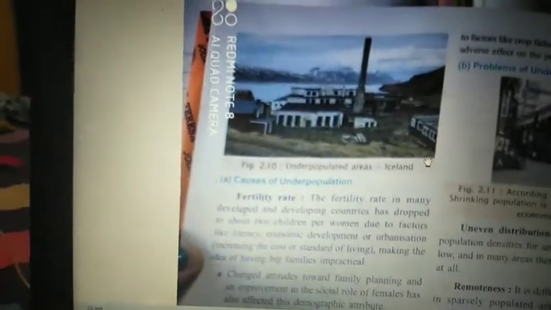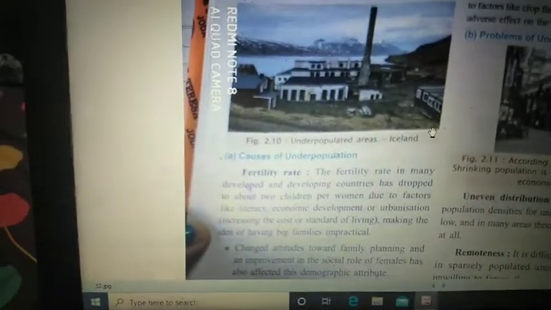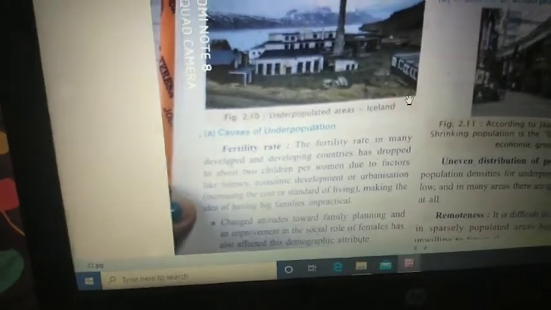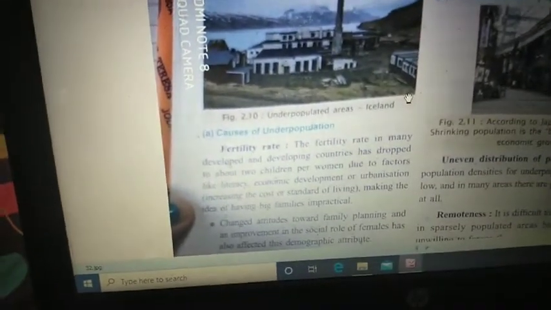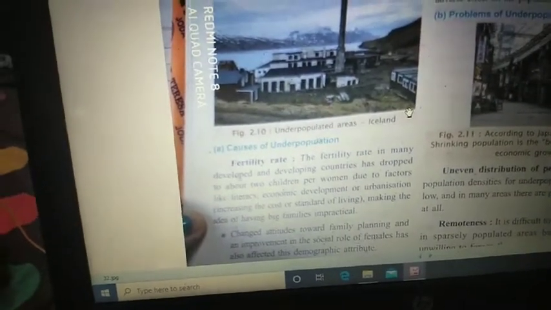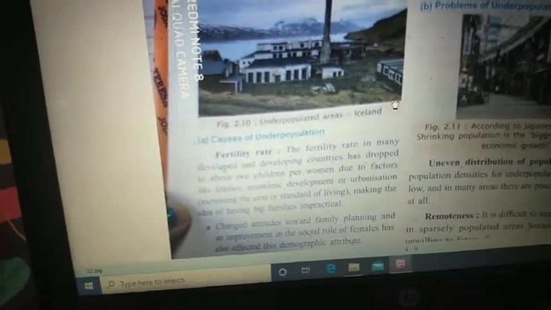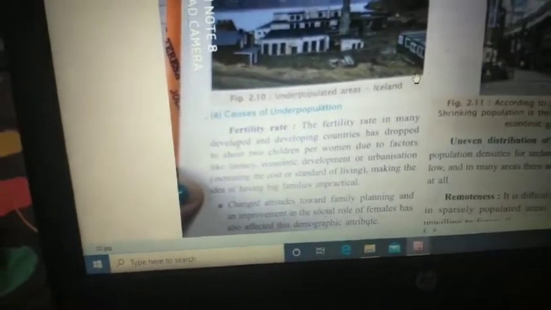The first heading itself, causes of underpopulation. Now we have to discuss what are the reasons behind underpopulation. Why some countries have a very small number of people. What will be the reason? The first reason is the fertility rate. The fertility rate will be very low, which means the birth rate. In a particular location at a particular time, the birth rate is not increasing at all.